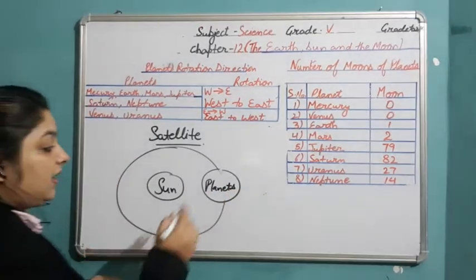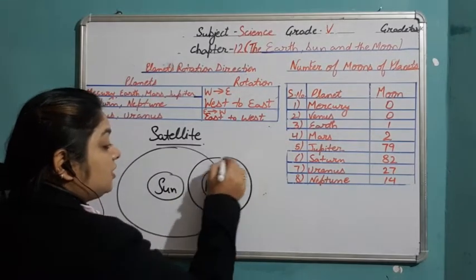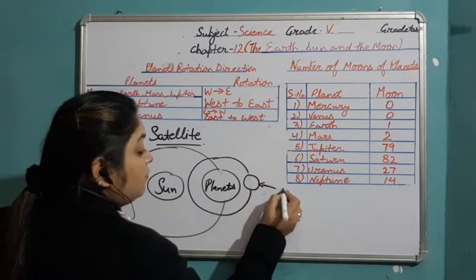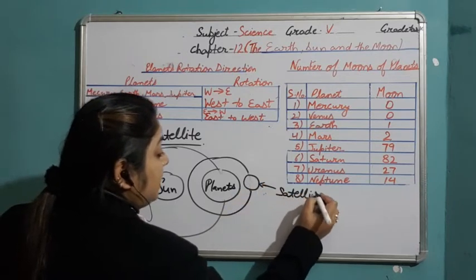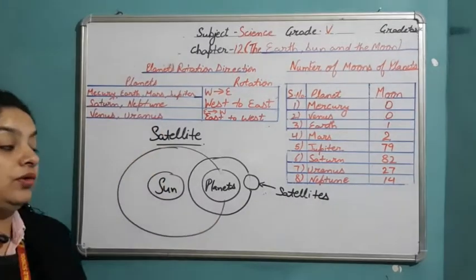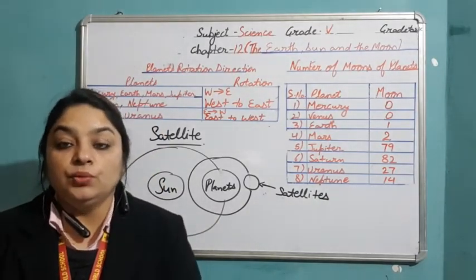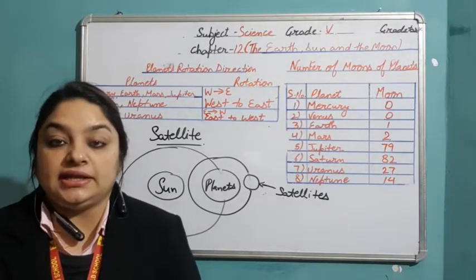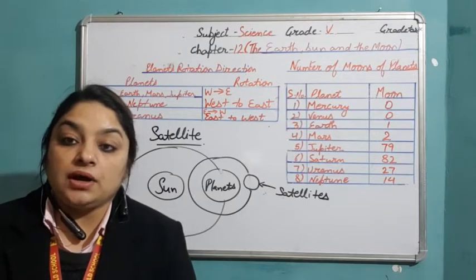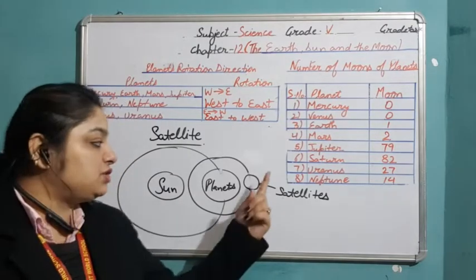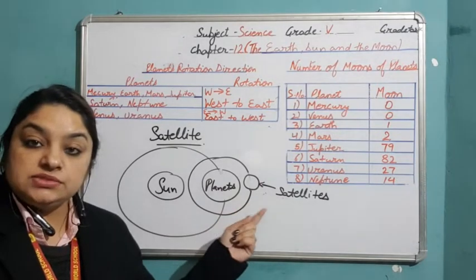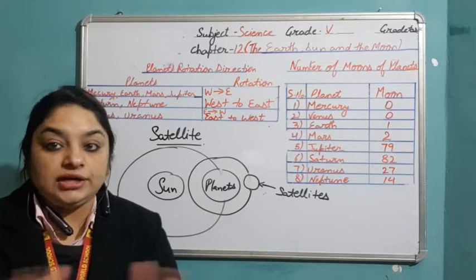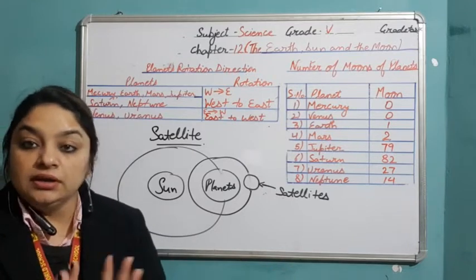In the same way, there are other objects present in space, and they move around the planets. These are known as satellites. We call them moons also. There are 2 types of satellites: natural satellites and artificial satellites. Natural satellites are the objects which revolve around the planets, which naturally exist. These are not created by human beings. Those are known as natural satellites.